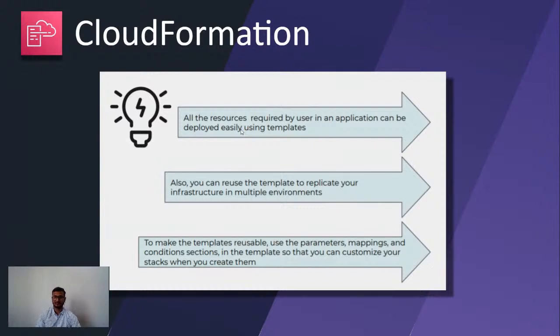If I have to deploy these things, I have to go to the console and create all of them manually. And if I do this for one environment, which is the dev one, but I have to do the same thing for all my accounts, for example UAT, production, and stage, then I have to do the same things three to four times, again manually. So multiple types of errors will come, and if I have to update something, I again have to follow the same path. So wouldn't it be great if there is some code that I write, and I simply deploy that code somewhere?